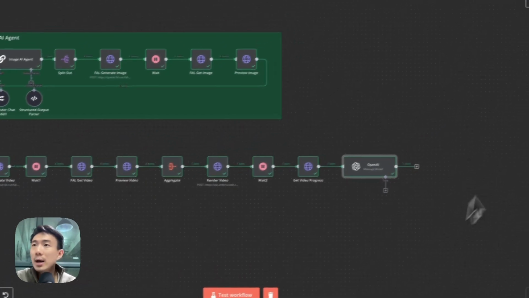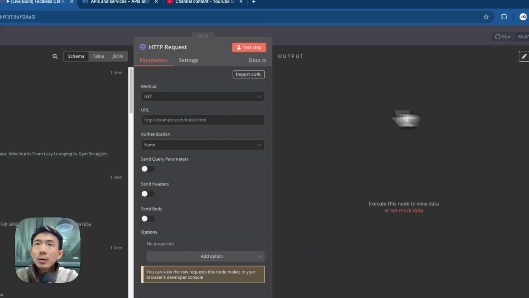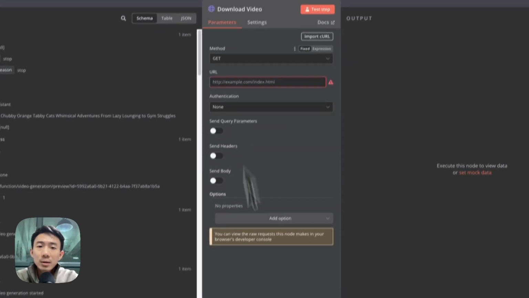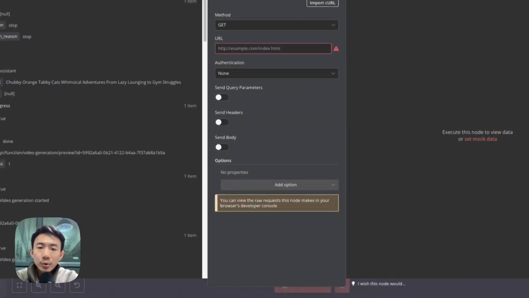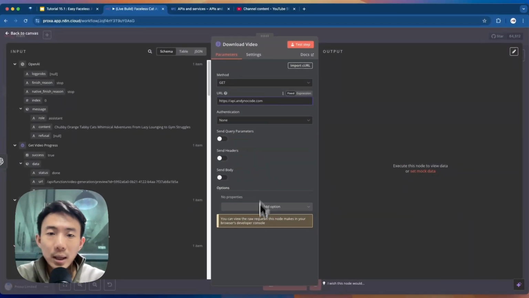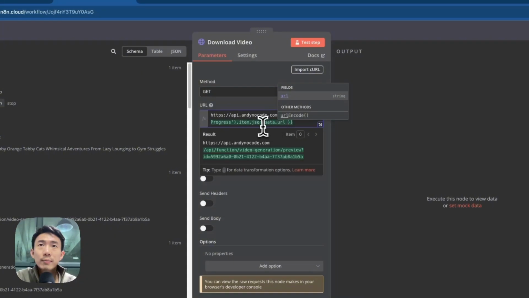And let's add another HTTP request node. Okay, we'll rename it as download video. And we use the get method again. So now we'll input api.andynocode.com, and then we are going to just drag and drop this one, the get video progress URL, just drag it here.